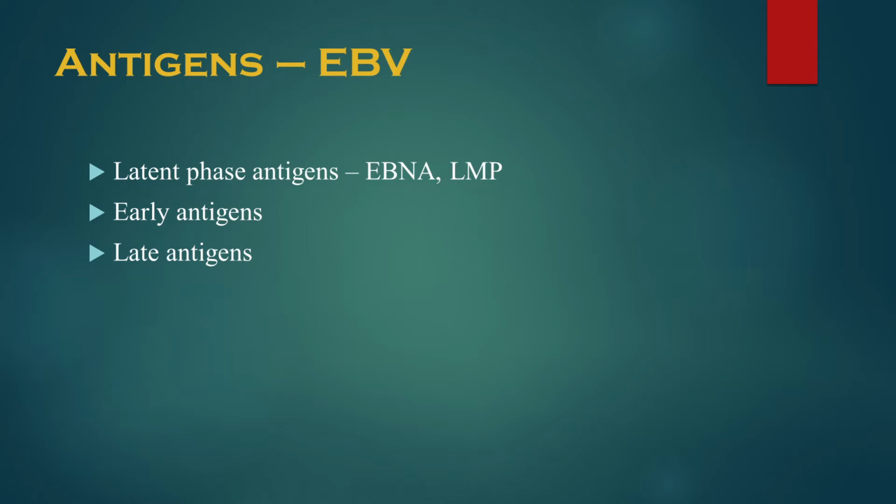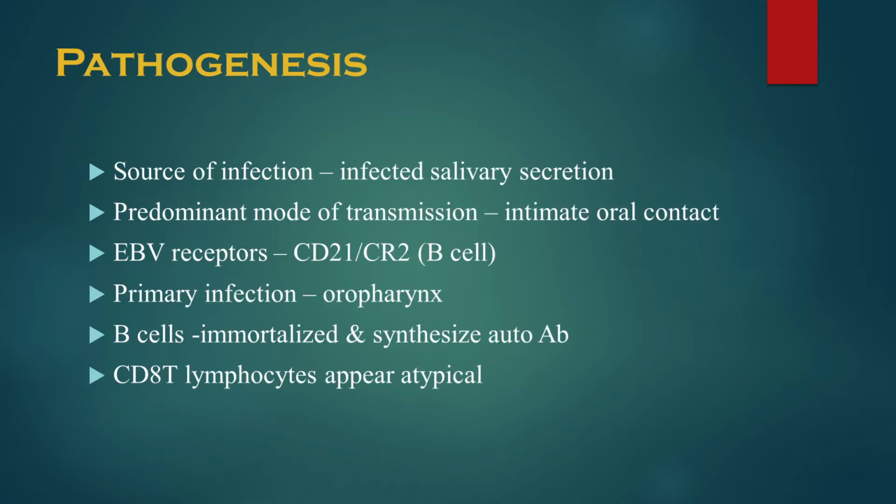Coming to latent phase antigens, they are synthesized during latency, as the name suggests. Examples of latent phase antigens include EBNA and LMP. EBNA is Epstein-Barr virus nuclear antigen and LMP is latent membrane protein. Clear? Now we will see the pathogenesis of Epstein-Barr virus.